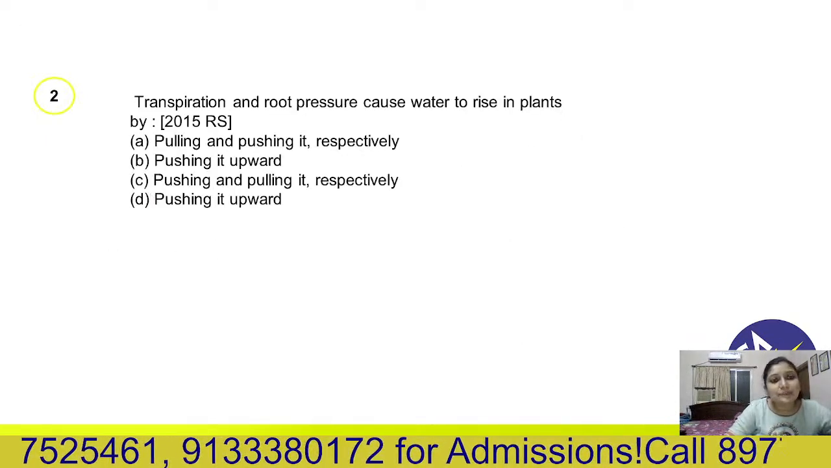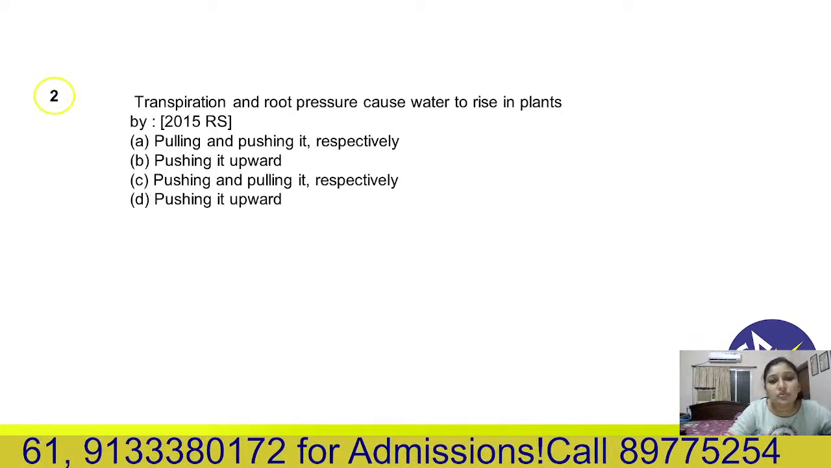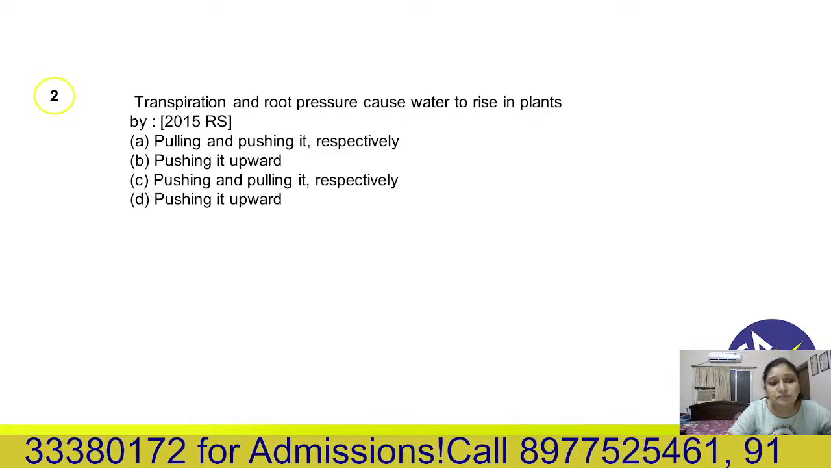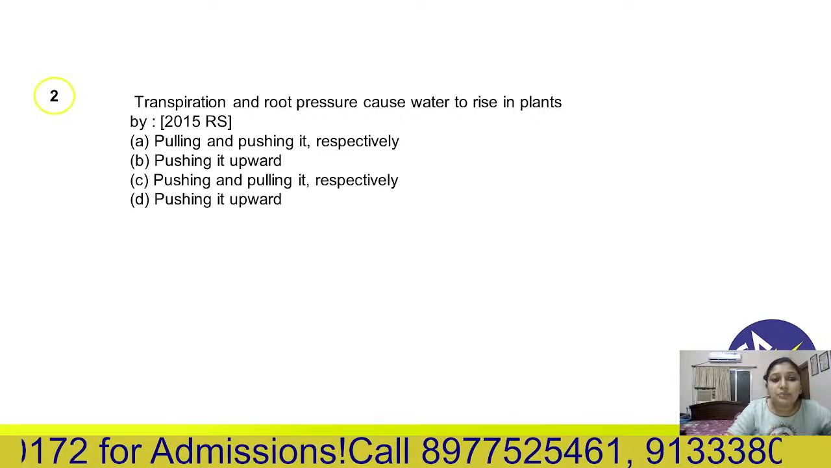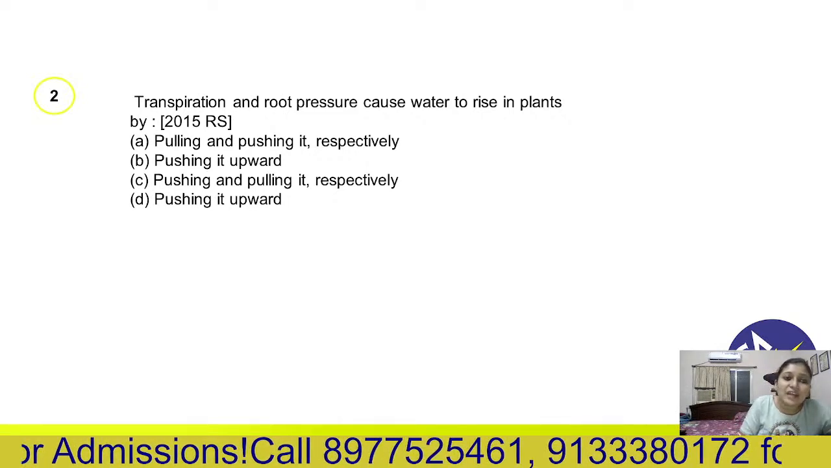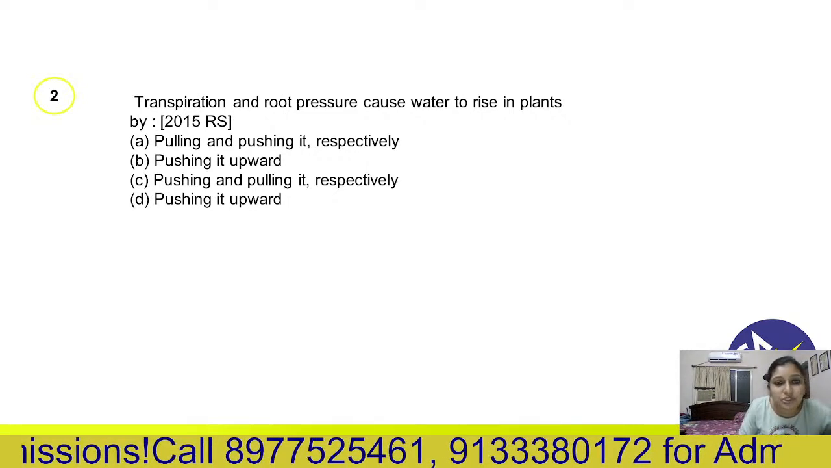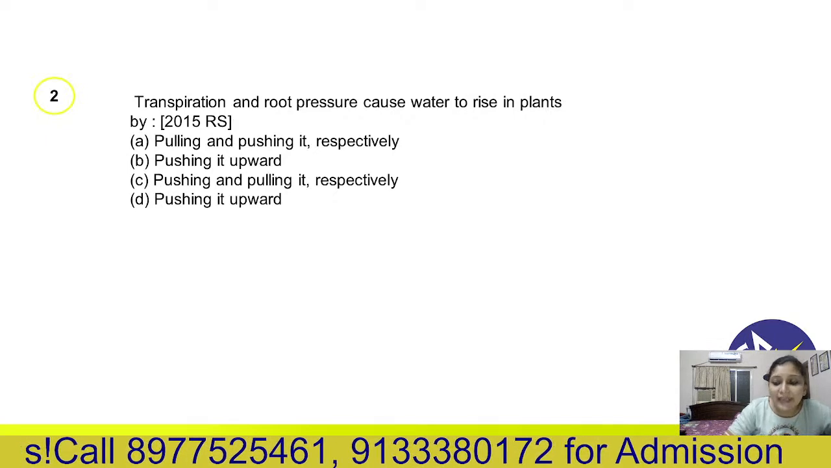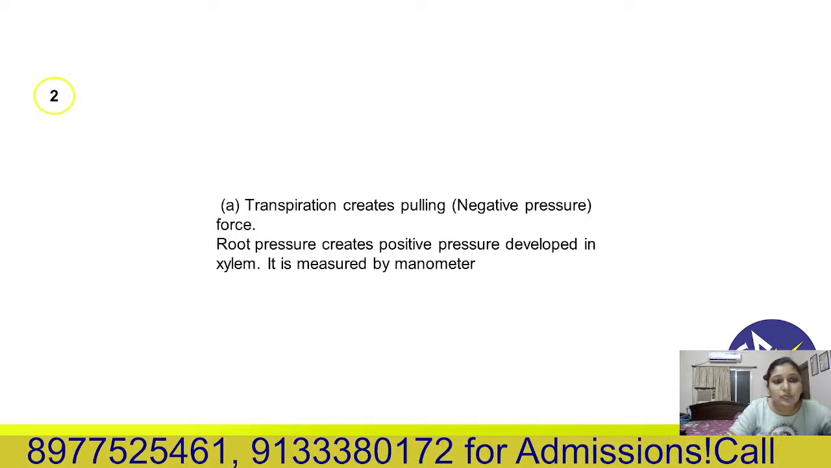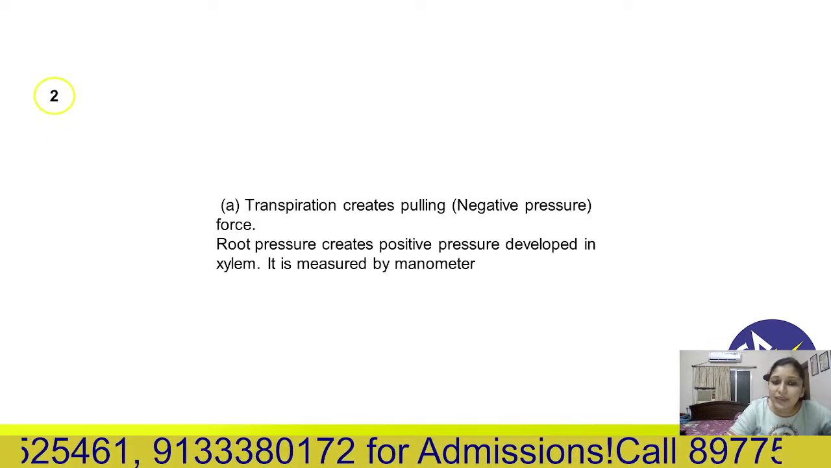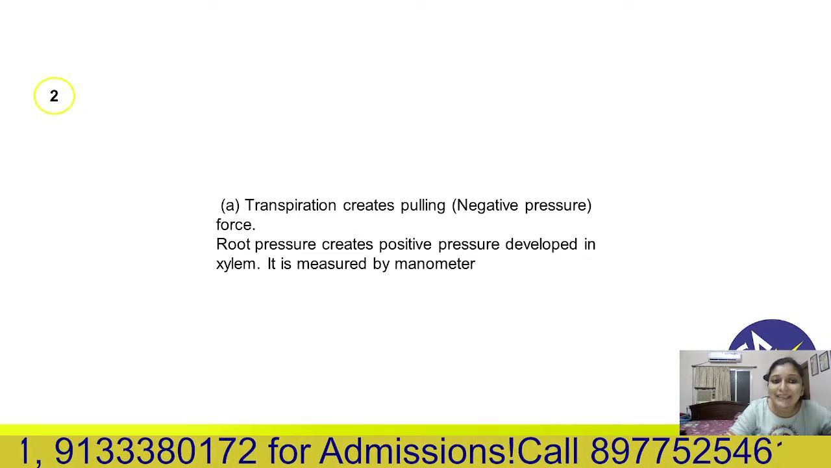Second question: transpiration and root pressure cause the water to rise in the plant by pulling and pushing, respectively. Transpiration is pulling and root pressure is pushing. So A is the correct option. Transpiration creates pulling, that is negative pressure force.